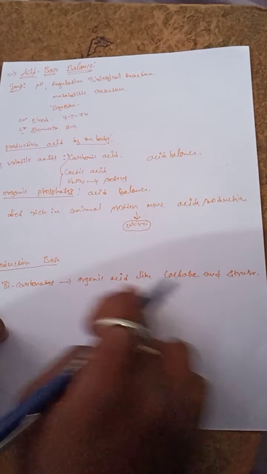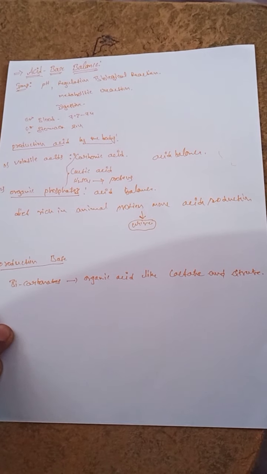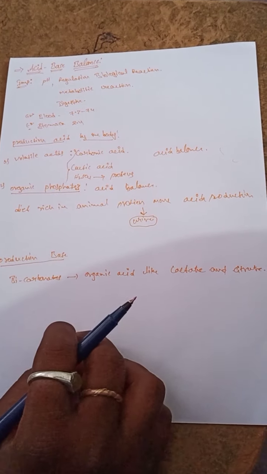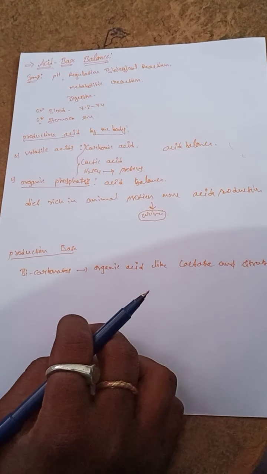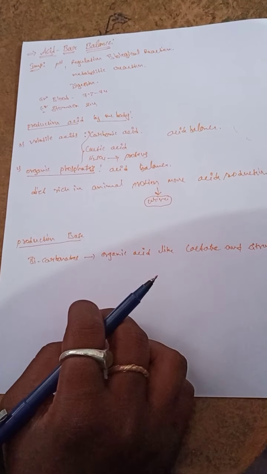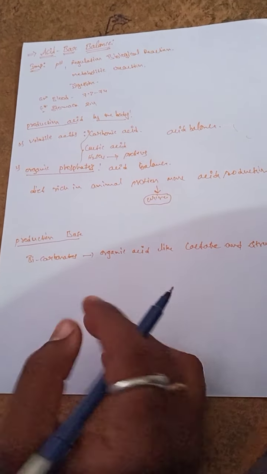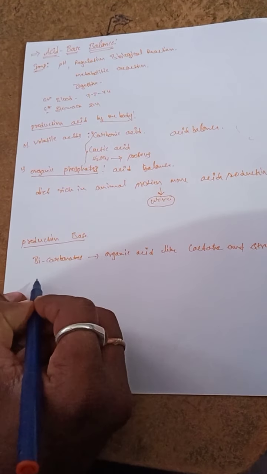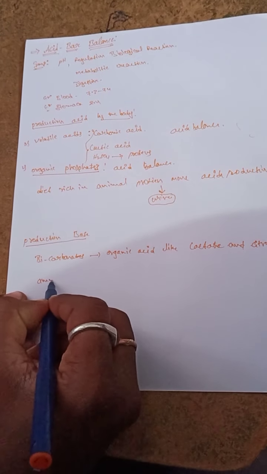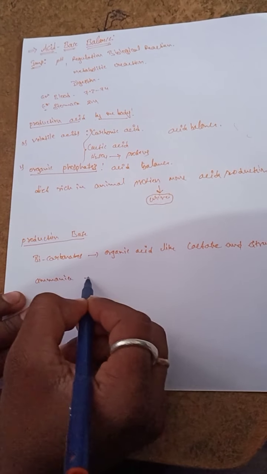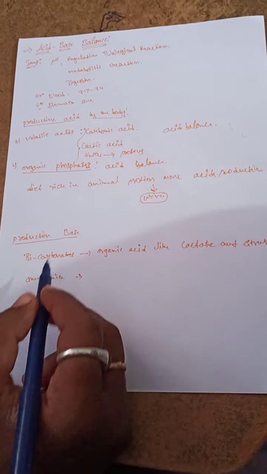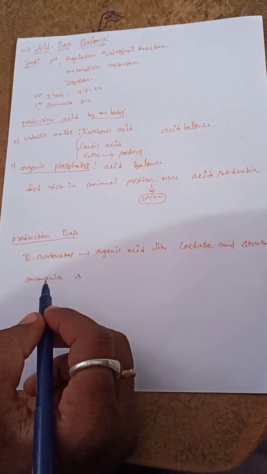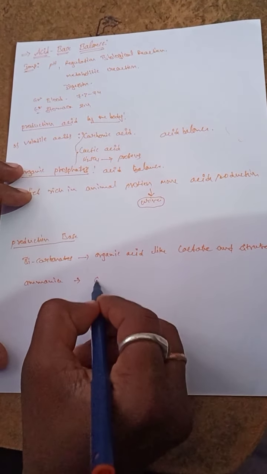The lactate and citrate maintain the base balance in the body. The next one, not only lactate and citrate, ammonia is also an example of a base. The ammonia is produced from the amino acids.